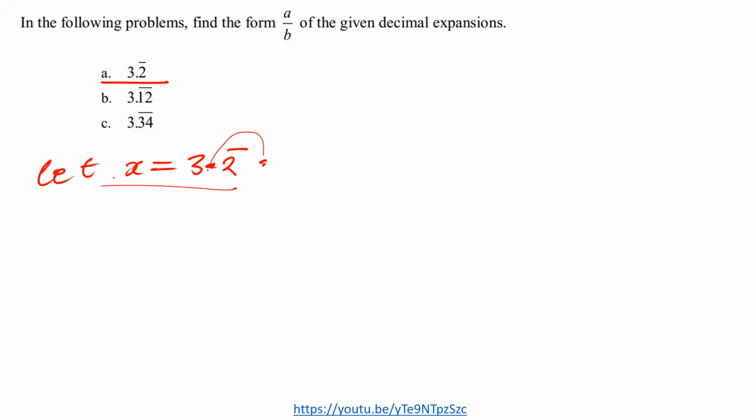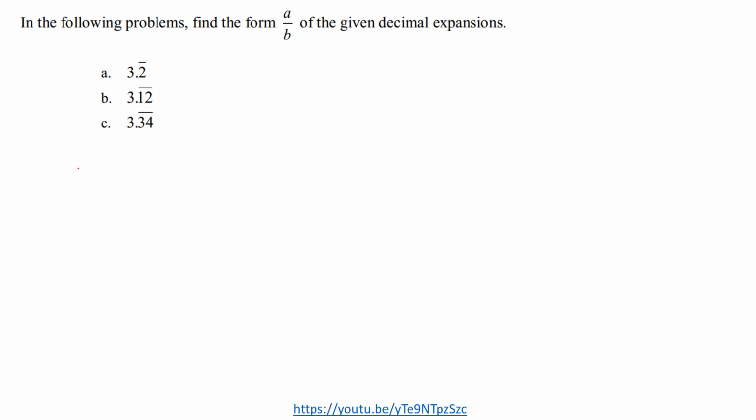By 10. So when we multiply the left side, x, by 10, we are going to have 10x. When we multiply the right side, we're going to have 32 point. Let me follow the steps bit by bit so that you can understand, because I know there are some people who can't ask questions, but they are confused.